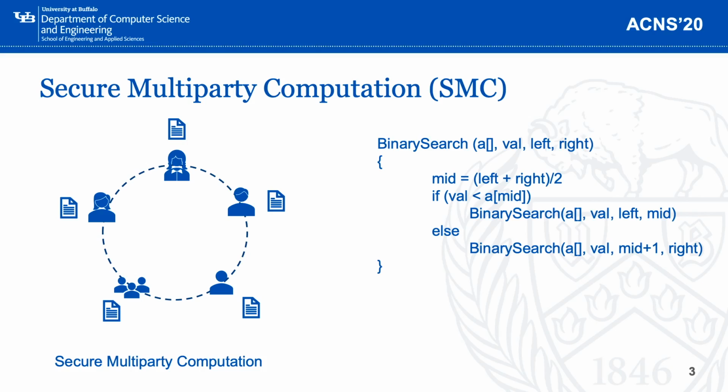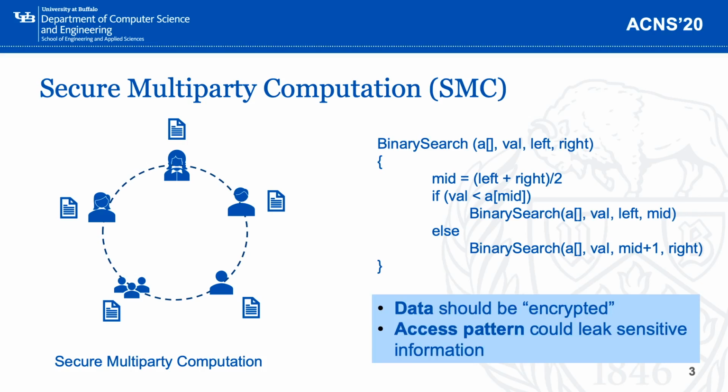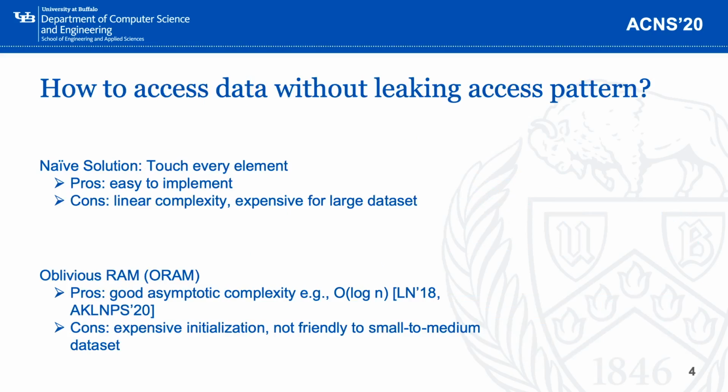But only protecting the data is not good enough. Sometimes, even the memory access pattern could also reveal information about the private input. Depending on a different condition, you can have a different memory access. But if someone could observe this memory access pattern, at some point, they could learn something about the private input. Then the problem becomes how should we access data without revealing the access pattern?